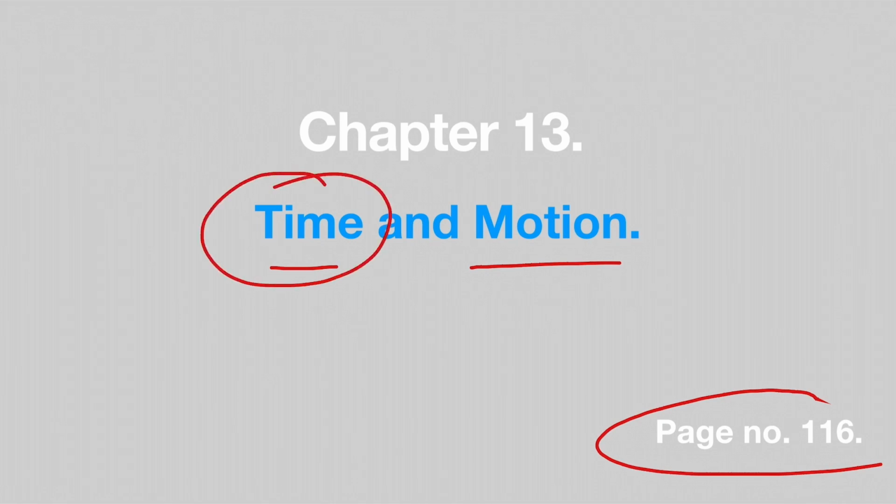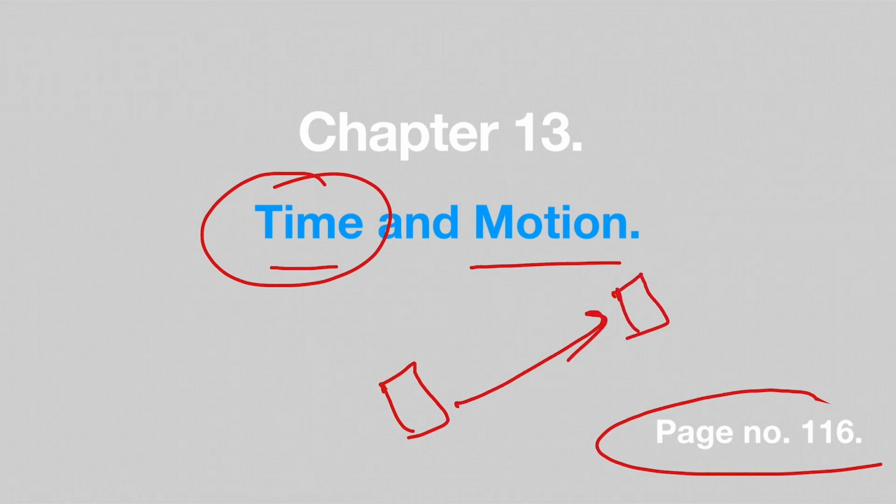Time. We are all aware of what time is, right? It is because of time we are able to differentiate the past, the present, and the future. Yesterday, today, and tomorrow. Motion. As you have got it in your lower classes, you must be very aware of what the meaning of it is. Motion is basically movement. That is, if an object is removed from its initial position to some new location, that changing of position we call motion.